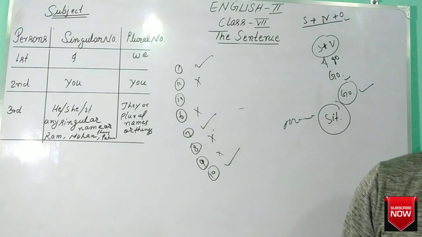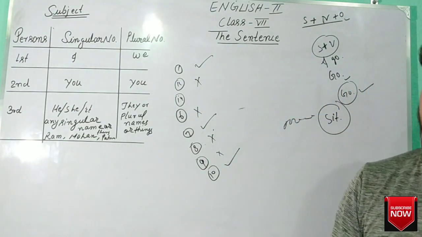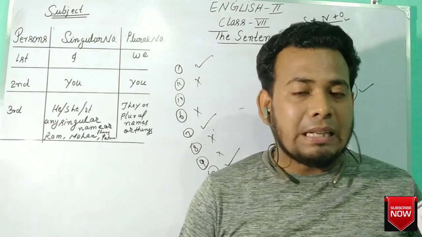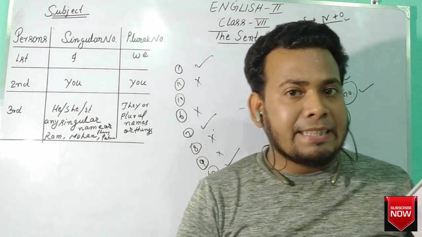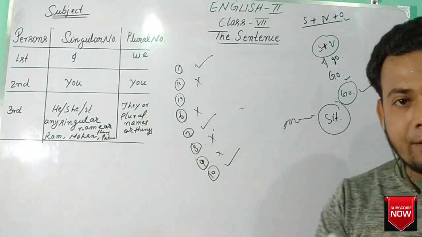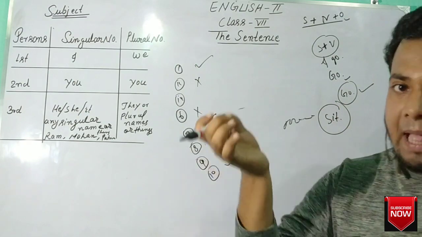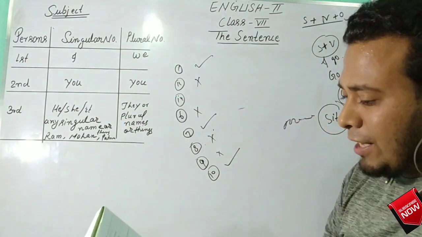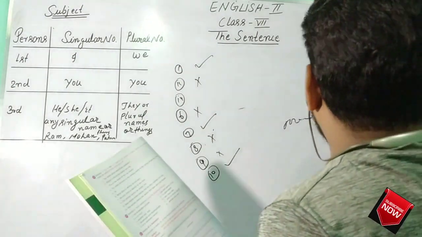We have learned about a sentence: it starts with a capital letter, provides good sense, has words arranged in proper order, and ends with a full stop, mark of interrogation, or mark of exclamation. Now we have completed exercise 1.